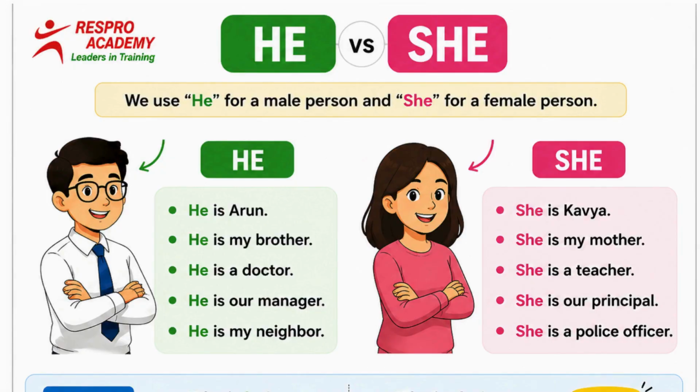He is Arun. She is Kavya. He is a doctor. She is a teacher. Did you notice something? Here, the structure doesn't change, only he becomes she.